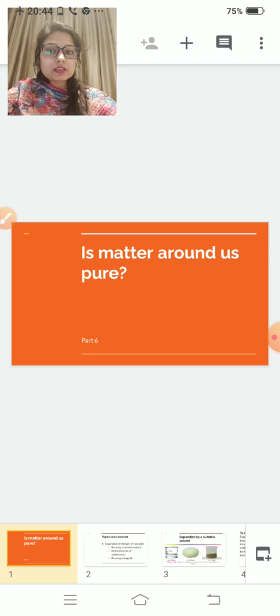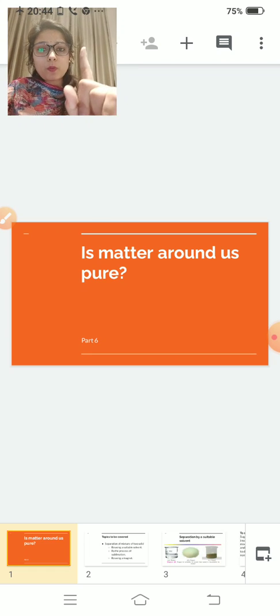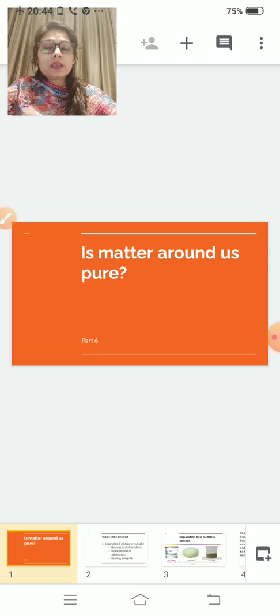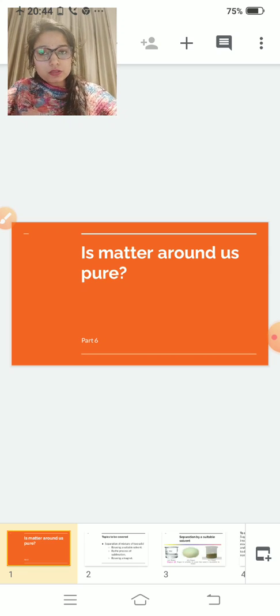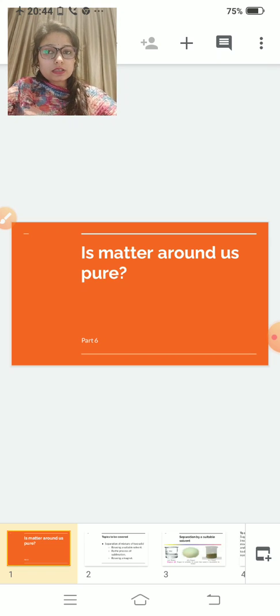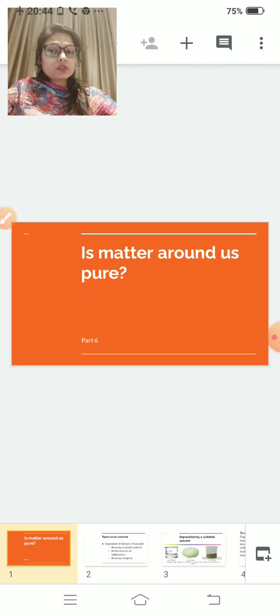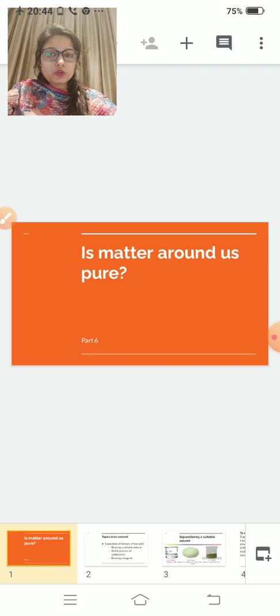So on the basis of concentration, we can divide solution into two types. Number one, your diluted solution, and number two, your concentrated solution. In a dilute solution, your solute is present in a very small amount, and in a concentrated solution, your solute is present in a very large amount. So our next topic was saturated and unsaturated solution.